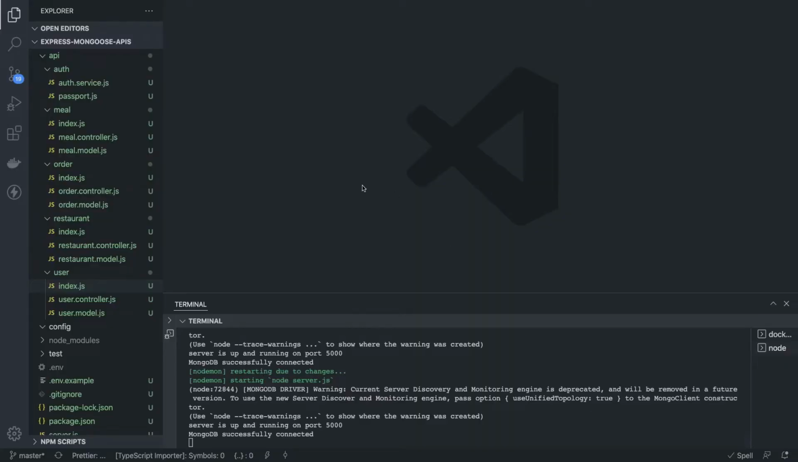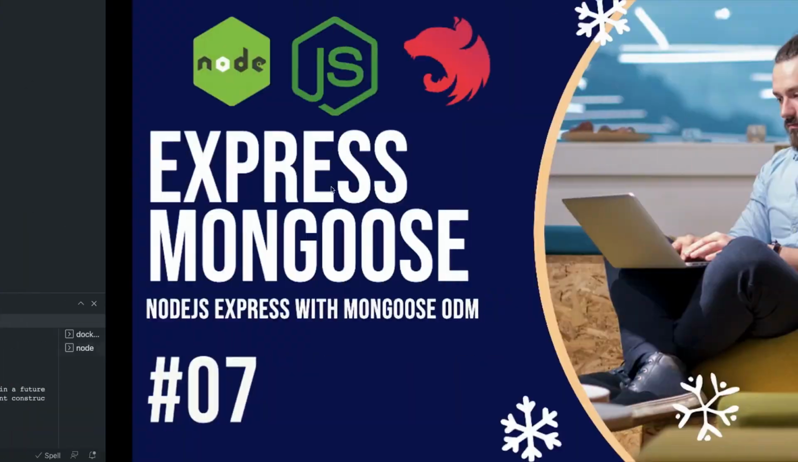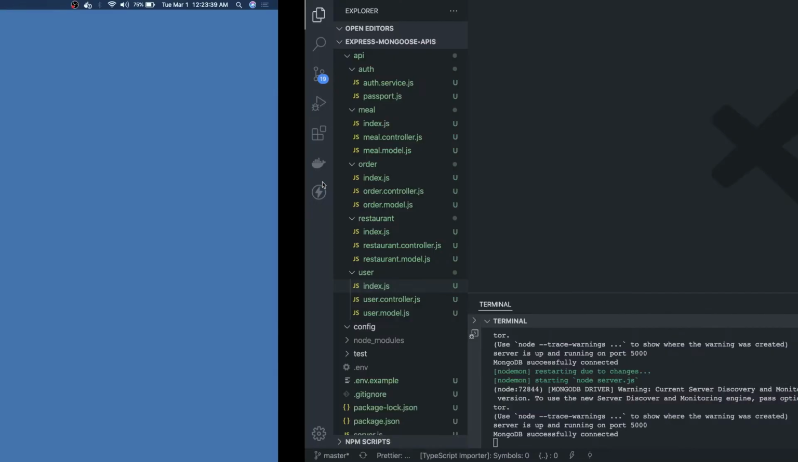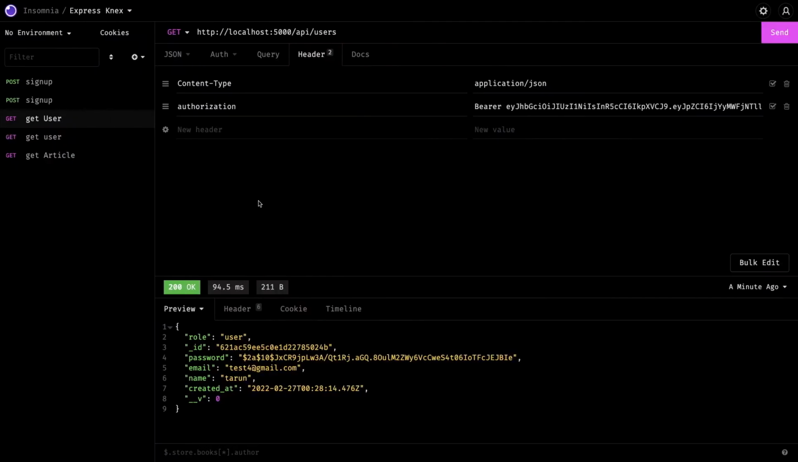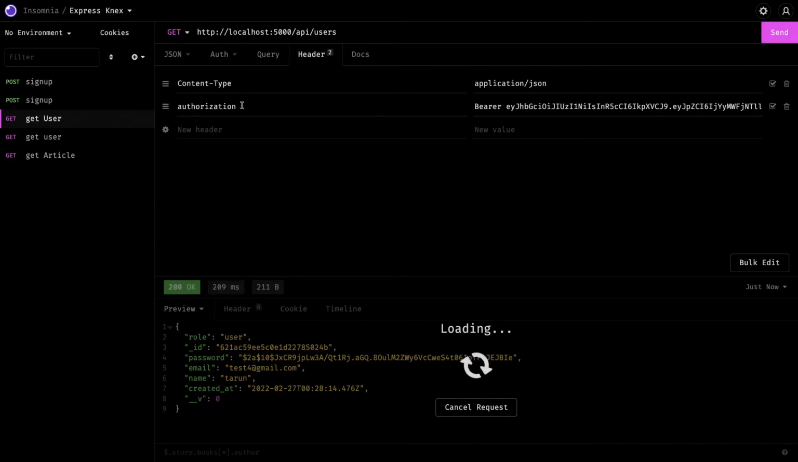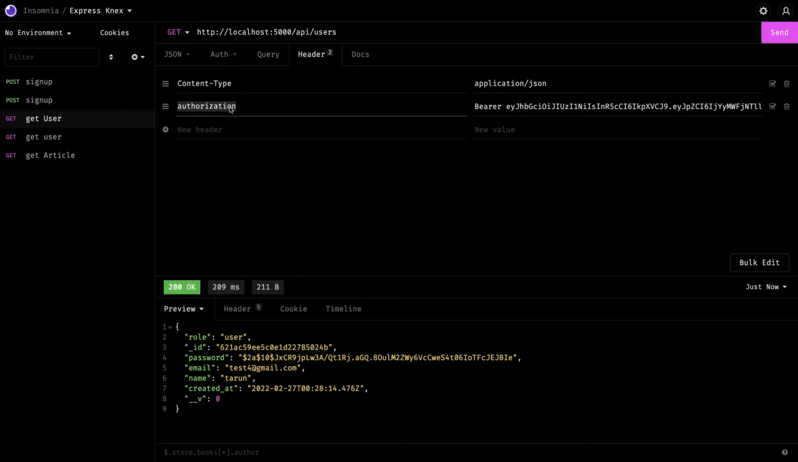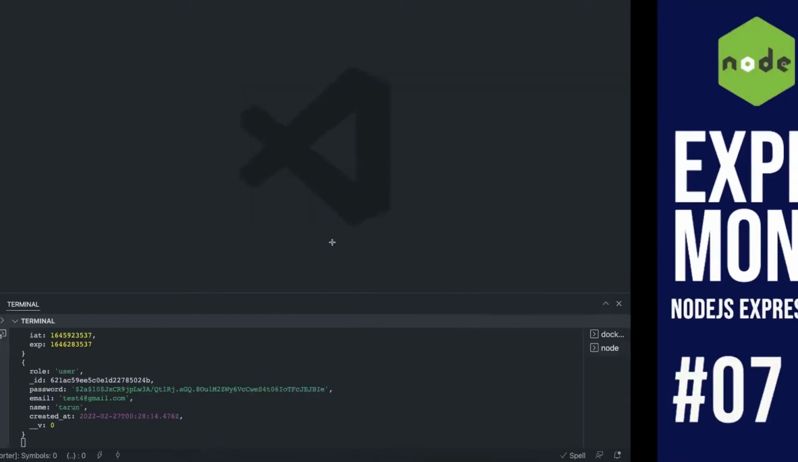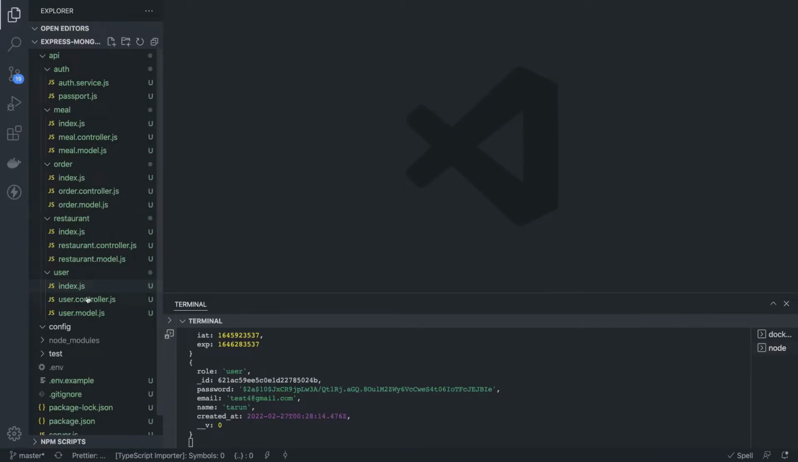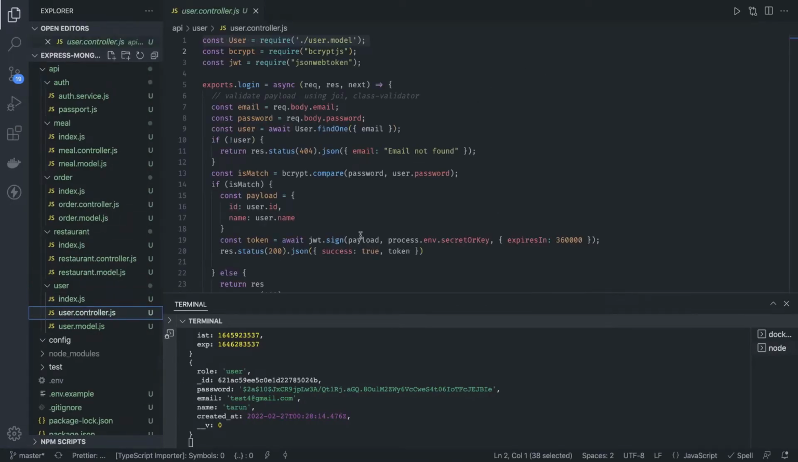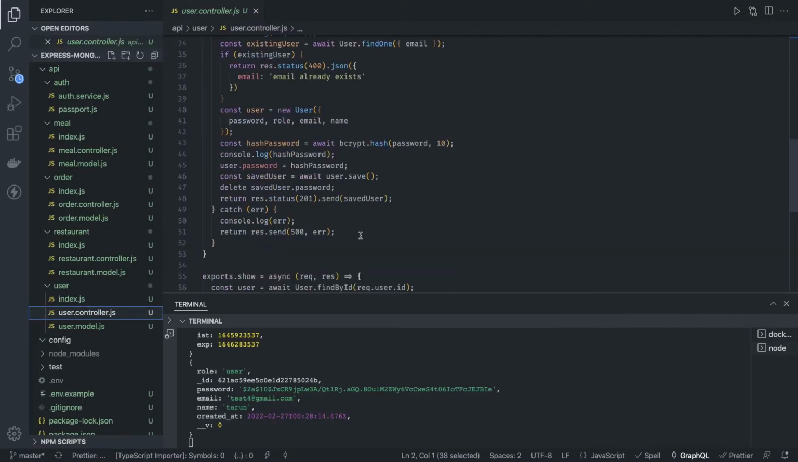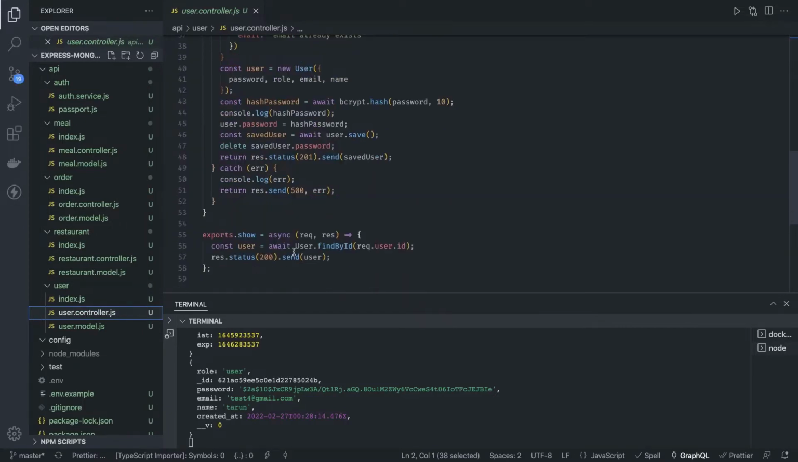So let's continue our journey. We did these couple of APIs and we were able to register, login, and get the current logged in user. I'm passing this token in the authorization header, and if you look at the controller, I'm just returning the requested user using this API show. So how is this happening?